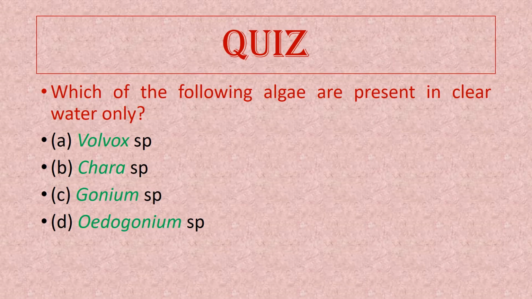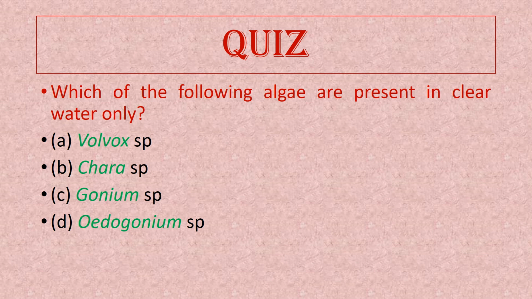And now we come to the quiz part. Which of the following algae are present in clear water only? Now, Volvox, Gonium, Oedogonium. The Volvox, as we know, love growing in eutrophied water, but they require clear water where visibility is more because they need to photosynthesize.